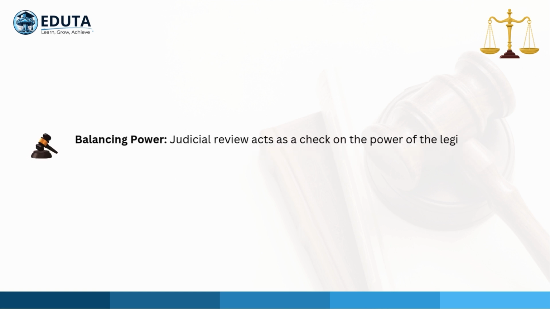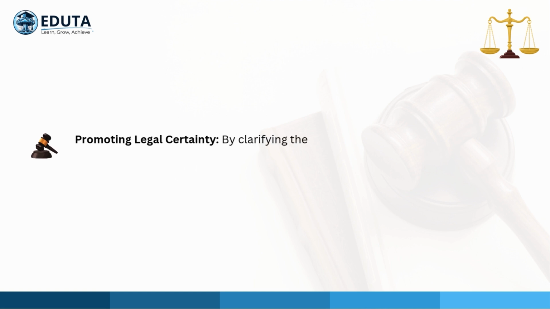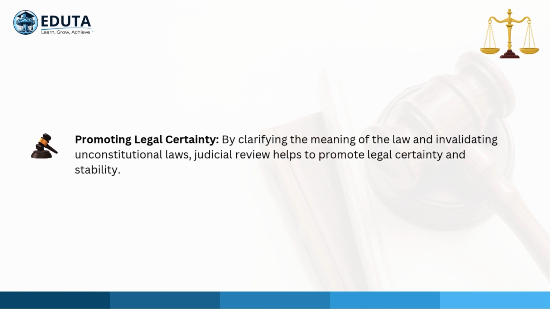powerful actors. Balancing power. Judicial review acts as a check on the power of the legislative and executive branches, preventing them from exceeding their constitutional authority. Promoting legal certainty. By clarifying the meaning of the law and invalidating unconstitutional laws, judicial review helps to promote legal